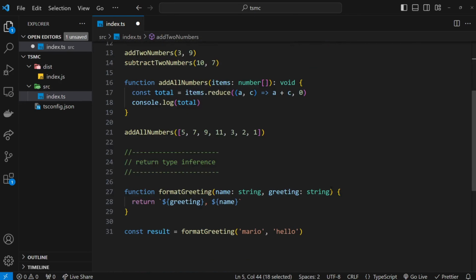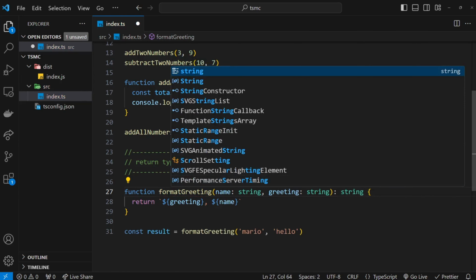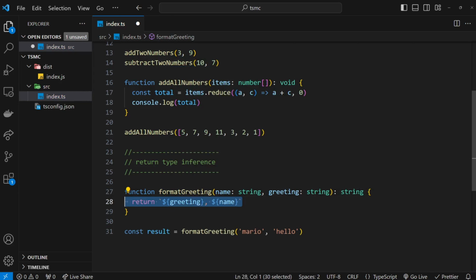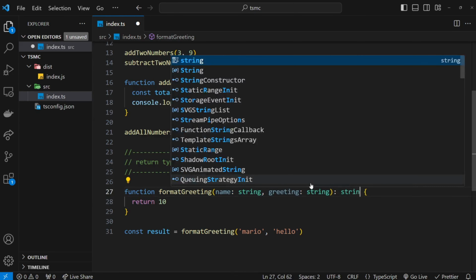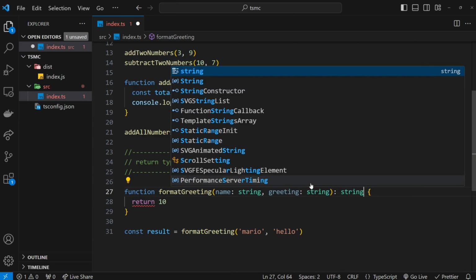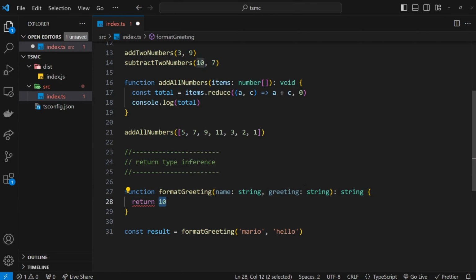And also, by the way, just when it comes to inferred types, if we don't explicitly say the type right here, so if I don't say string right here, then basically I can return any type over here. So if I wanted to here, I could say return 10, and it's going to let me. However, this function really shouldn't be returning a number probably. So it sometimes is beneficial to say what the return type should be if you want to enforce that down here, because now you see we get an error because we're not returning a string.